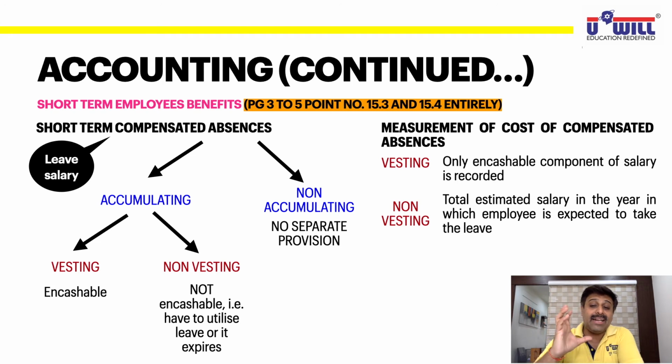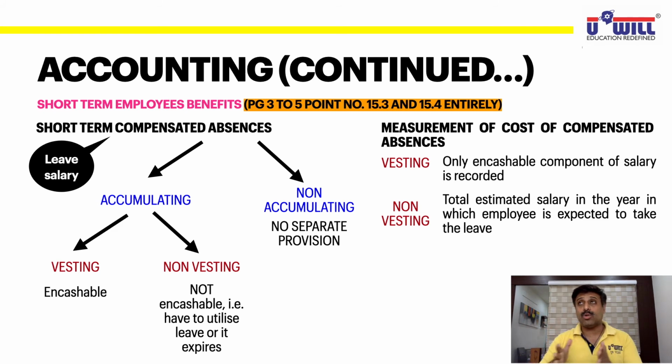Now here an estimate is required. Estimate on the basis of past pattern and experience that the company estimates this employee will take this leave. Whatever leave is accumulated, he will not come to the organization. He will take those 17 days of leave in the 4th year.